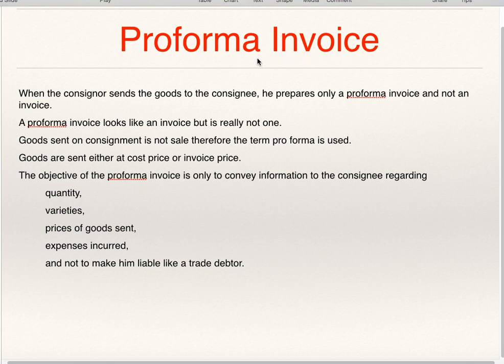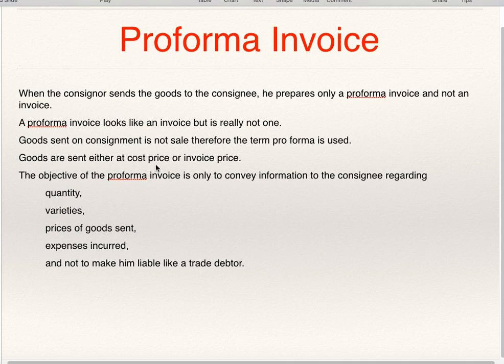Pro forma invoice. A pro forma invoice is used when the consignor sends goods to the consignee. He sends the goods along with a statement giving details of the goods sent, and that statement is known as a pro forma invoice. As it is not an actual sale, you cannot call it an invoice, and that is the reason why you are supposed to call it a pro forma invoice. It is just like an invoice, but it is not really an invoice. Why? Because there is no sale of goods. It is just that goods get transferred from the consignor's place to the consignee's place.